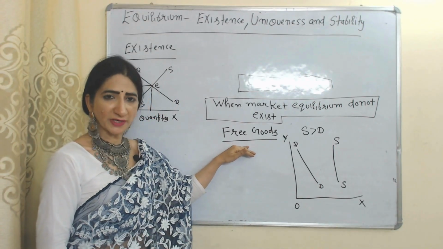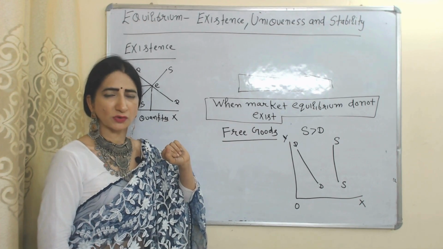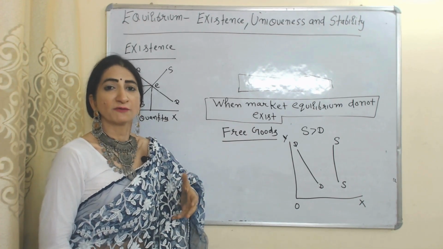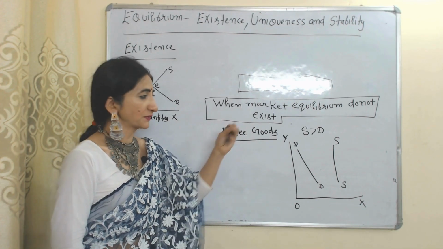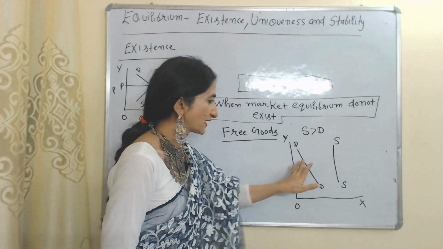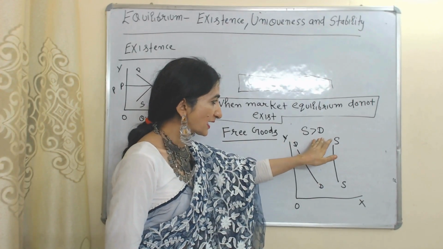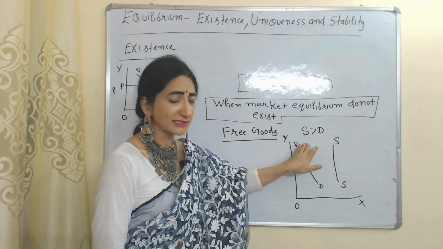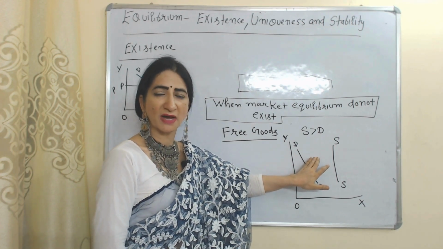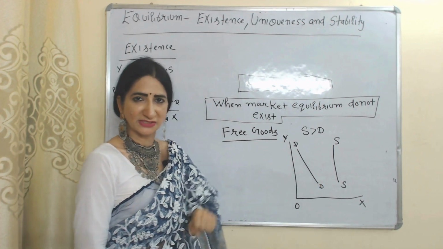In case of free goods, market equilibrium also does not exist. Free goods are available in abundance, for example, water. Here you can see this is the supply curve, this is the demand curve. Supply is more than demand. That means these goods are available in abundance. In case of free goods, market equilibrium does not exist.